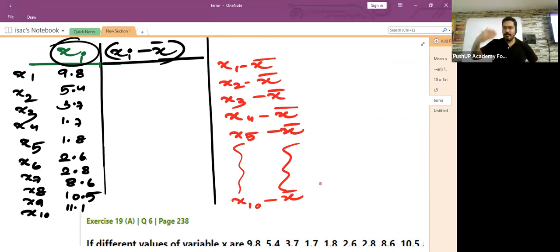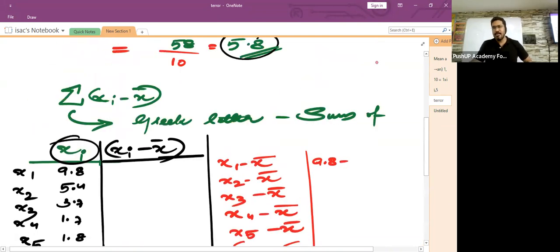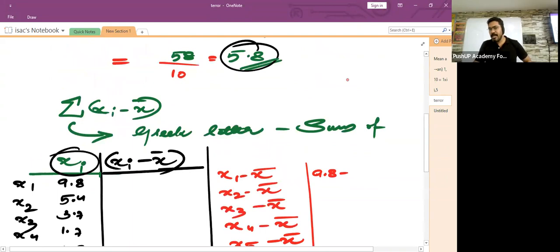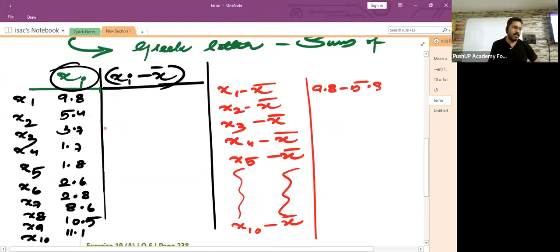Each and every observation given to you in the list has to be subtracted by the mean value or the average value. Let us do the first one. Children, what is x1? x1 is 9.8 minus, how much was the average? 5.8. So let us do it. 9.8 minus 5.8 is equal to 4.